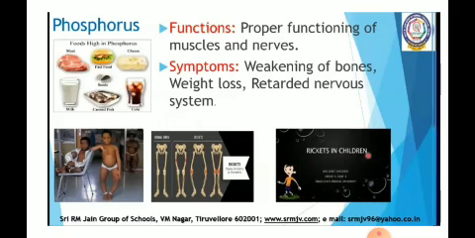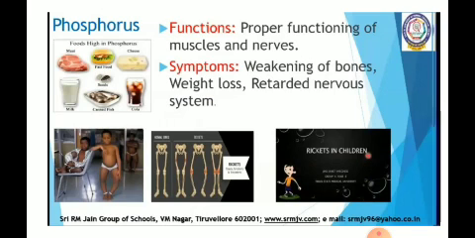So now we'll move on to the next important mineral, that is phosphorus. As you all know, along with calcium, phosphorus is also very important, as it also helps in the formation of bones and in the development of bones and teeth in our body. This is also very essential, understood, for the proper development of our nerve cells, bones and teeth. So both calcium and phosphorus play an important role in the development of bones and teeth in our body.